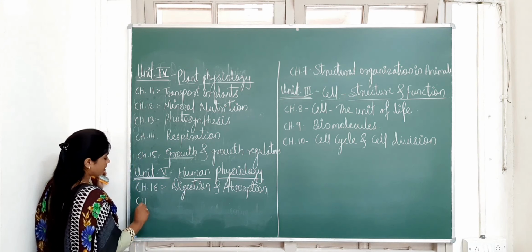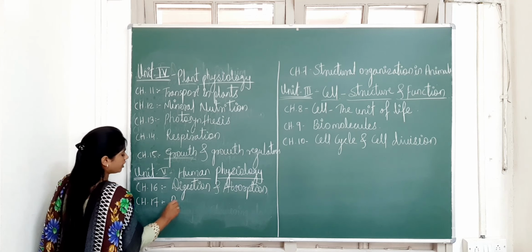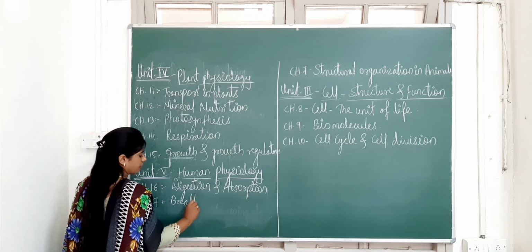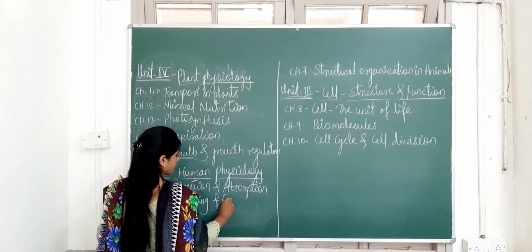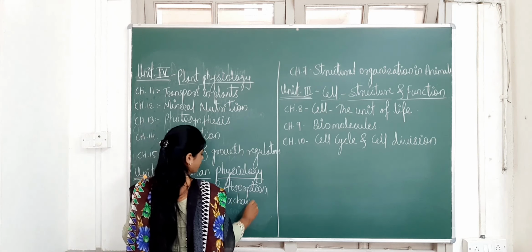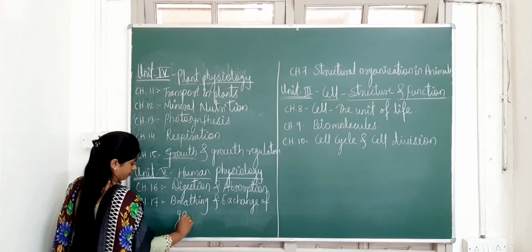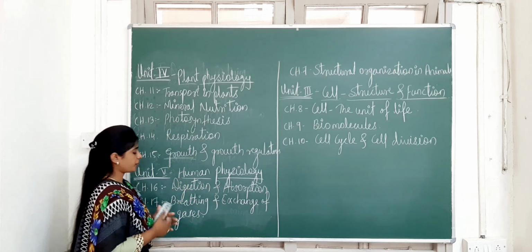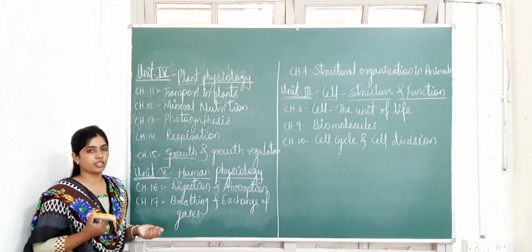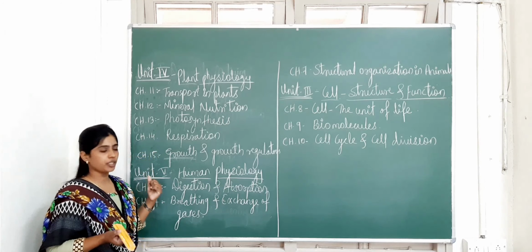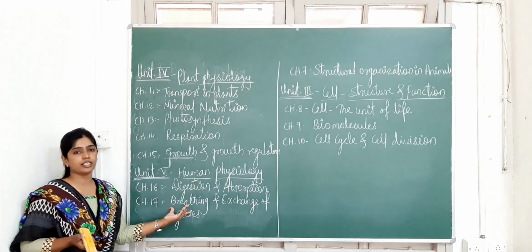Next we will see chapter number 17, breathing and exchange of gases. Breathing is nothing but again the process of respiration. As in plants respiration takes place, similarly in animals it happens by the process called breathing.